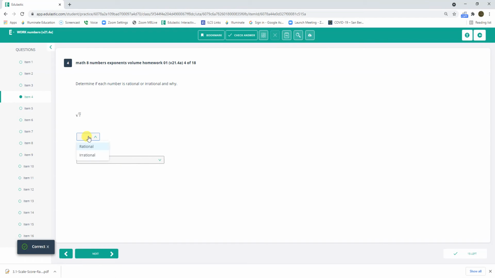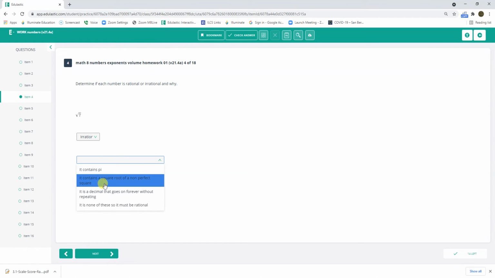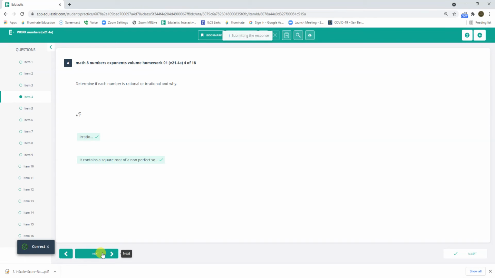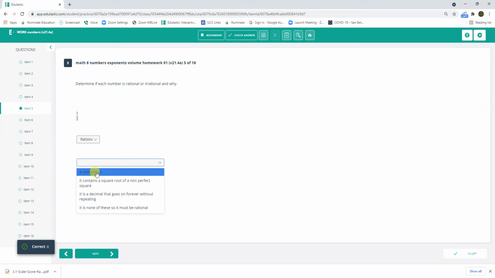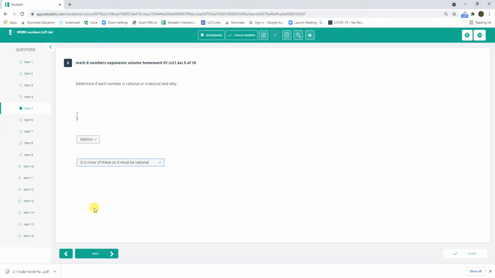Square root of 7. It's irrational. How do I know? Does it contain pi? No. It contains the square root of a non-perfect square? Yes. 1/2. It's rational. How do I know? It contains pi? No. Square root of a non-perfect square? No. Decimal that goes on forever without repeating? No. It's none of these, so it must be rational.